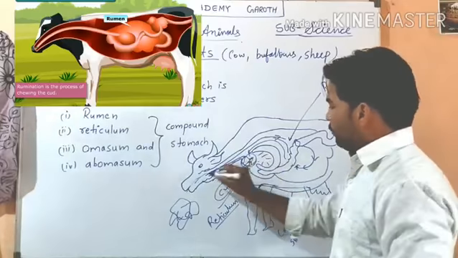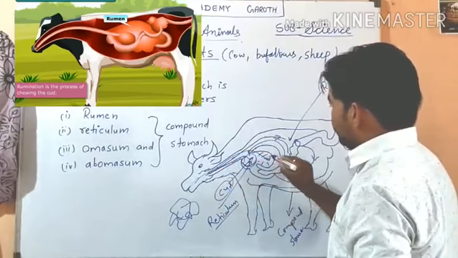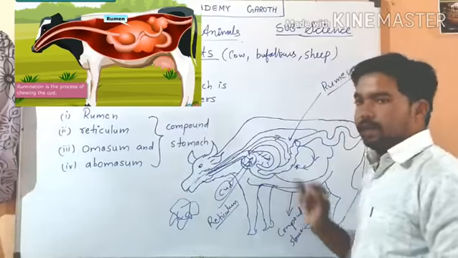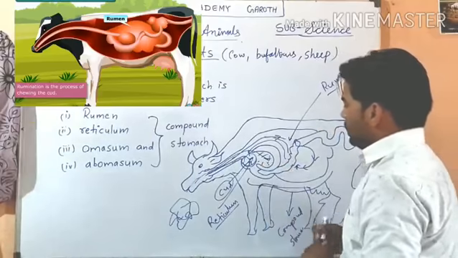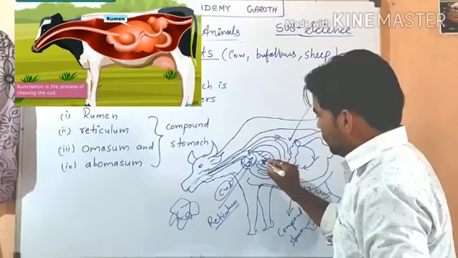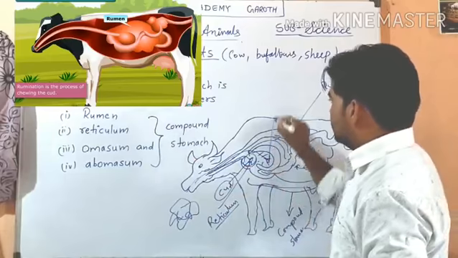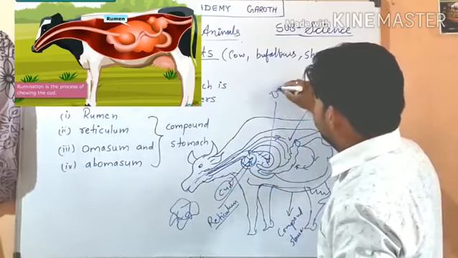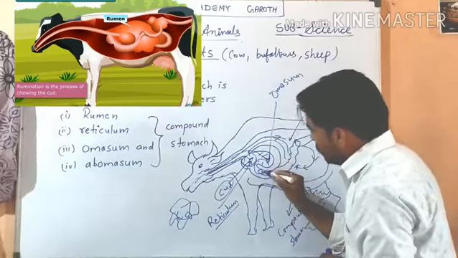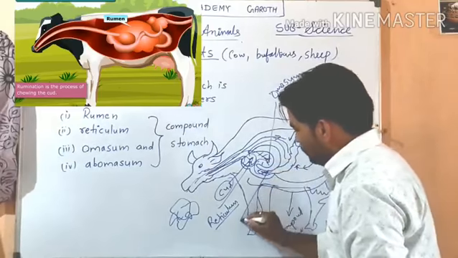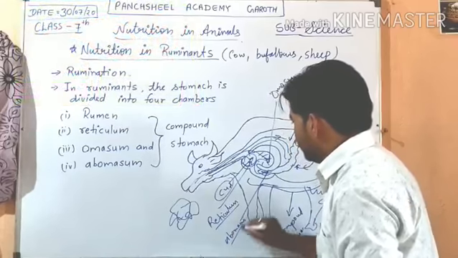After rumination, the food bypasses these 2 chambers, and goes into the 3rd chamber, which is the omasum. In the 3rd chamber, digestion starts, and below the omasum there is the 4th chamber, the abomasum.